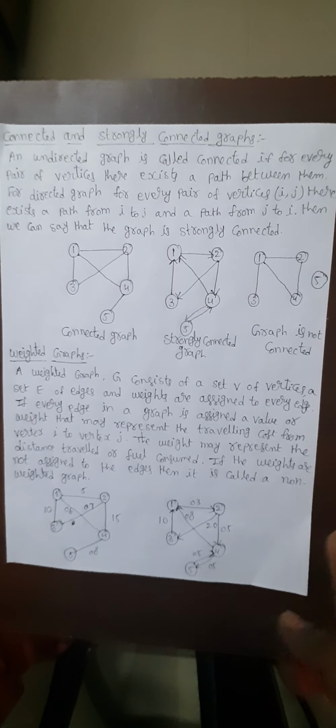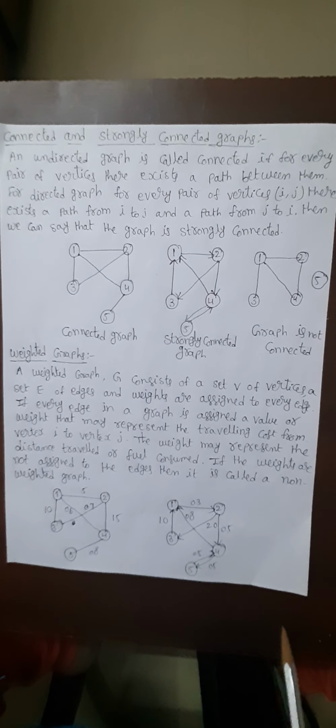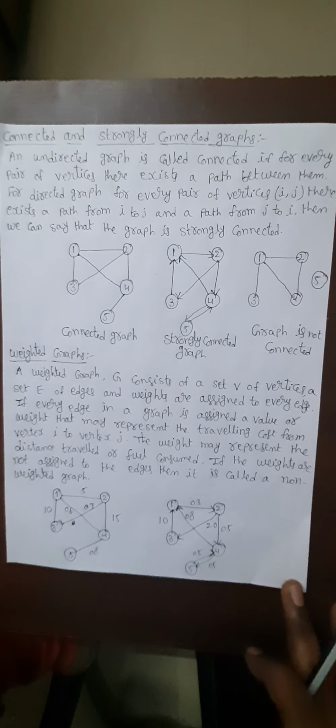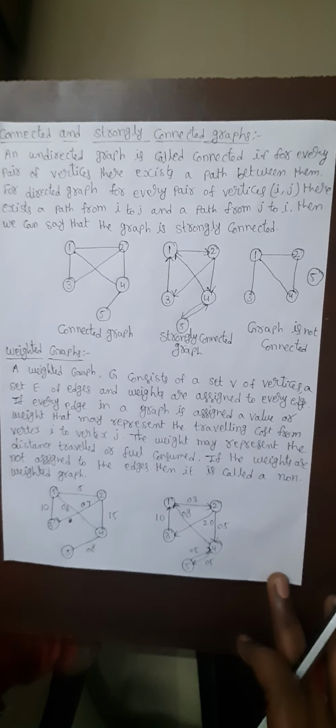That means in an undirected graph there will just be a connection, and a path will exist between them, and we are not giving any directions to that. Whereas in the directed graph we are giving a particular direction, it may be from i to j or else from j to i, then we can say that it is a strongly connected graph.